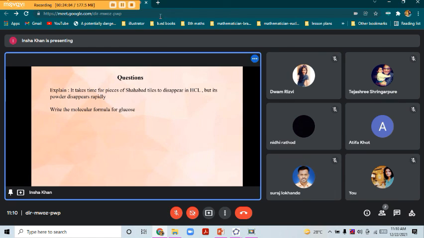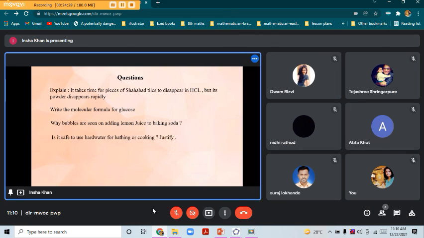Next is, write the molecular formula for glucose. C6H12O6. Correct. Why are bubbles seen on adding lemon juice to baking soda? Carbon dioxide is released in the form of bubbles. Correct.